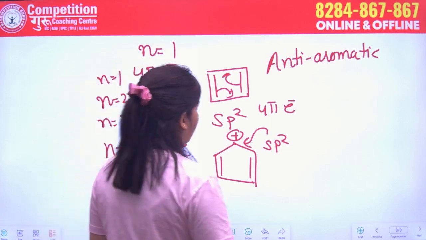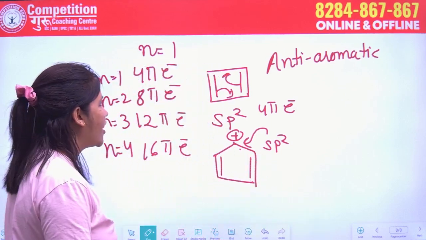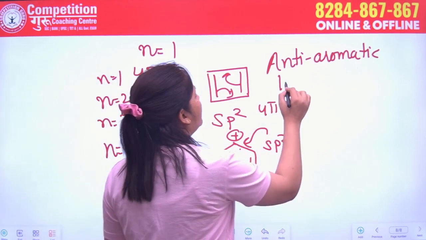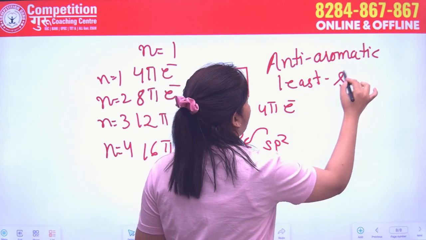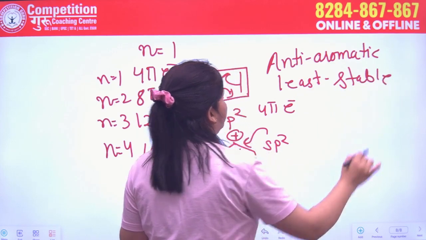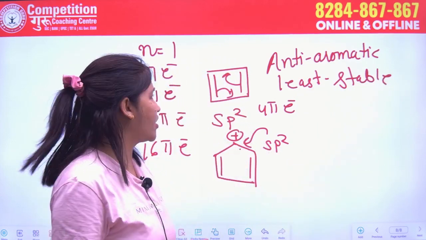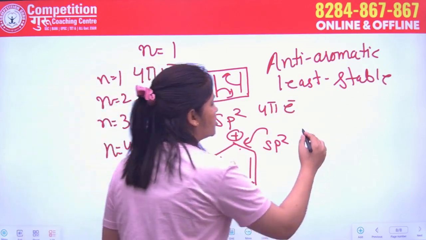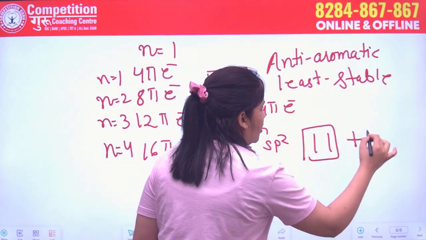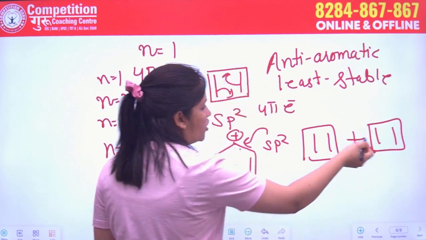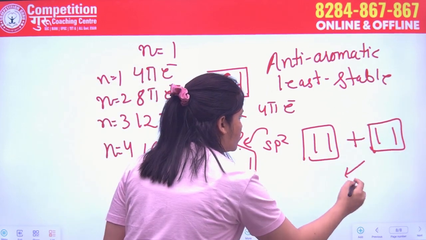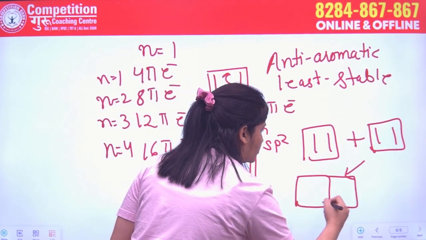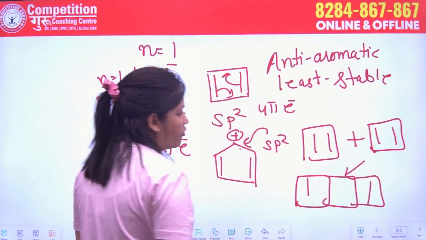Now, it is also an example of the anti-aromatic compound, and these are the least stable among aromatic, anti-aromatic and non-aromatic. These are the compounds which are the least stable. They do not exist even at room temperature. It dimerizes with a molecule just like it, and it forms this kind of compound.